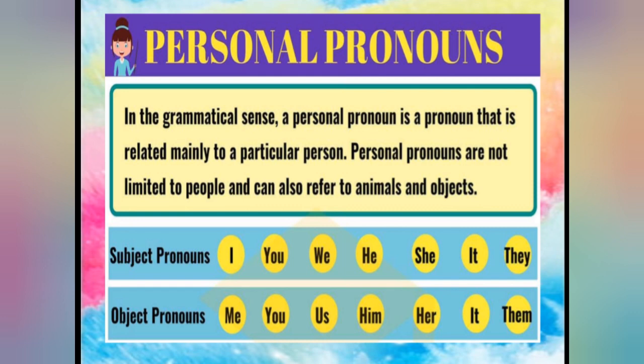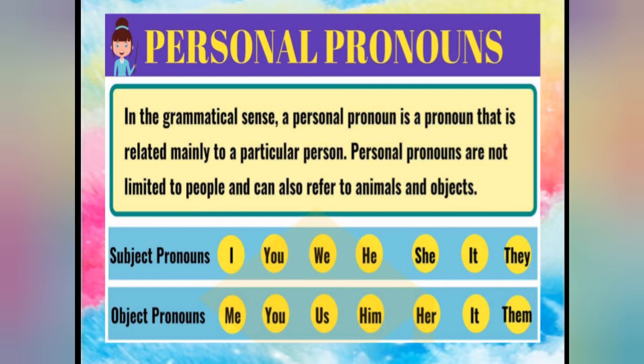And now you will say, ma'am, what are these two? Subject pronoun and object pronoun. So if subject pronoun is given, subject means if I am using anything for myself, so I am going to start: I am a girl. And the second sentence, if I am saying like this: I am going to make a tea for me. So me is also for me only and I is also for me only. But I have used I in the beginning, it means that is a subject. But me I have used at the end, it means this I have used as the object.